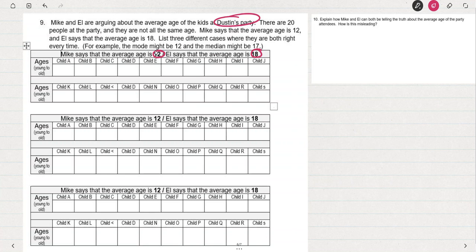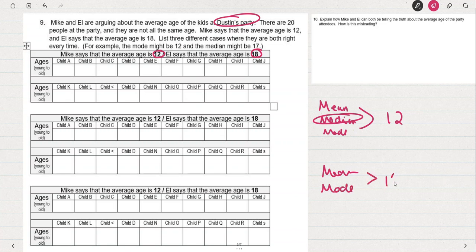Let me give you a little hint about this. You need the mean, the median, or the mode to be 12. And let's say that you let the median be 12. Now you just have to make it so that the mean or the mode is 18. So pick which average Mike is using.